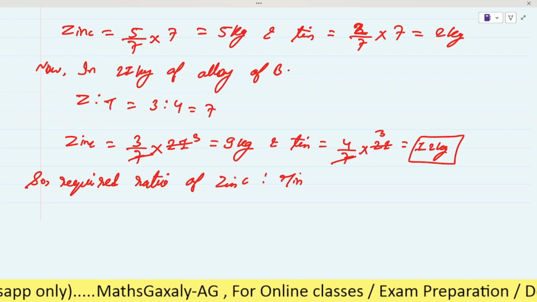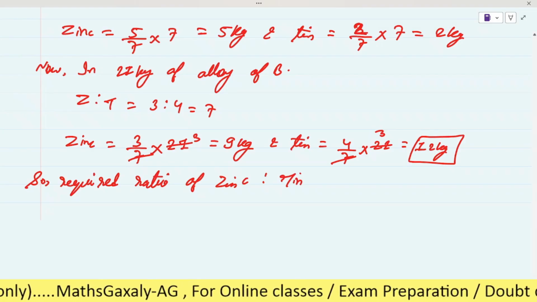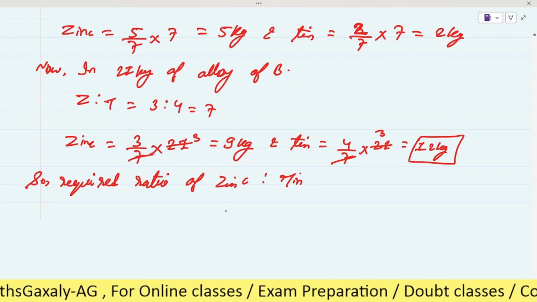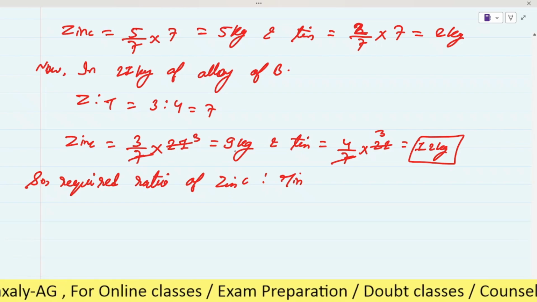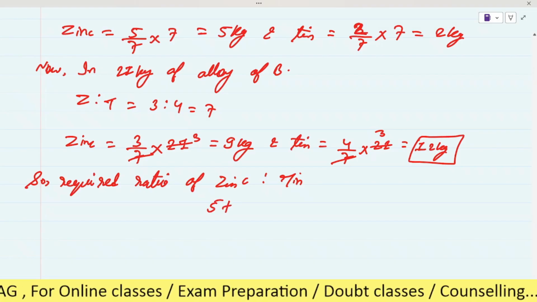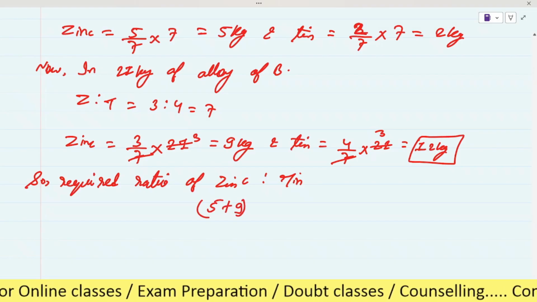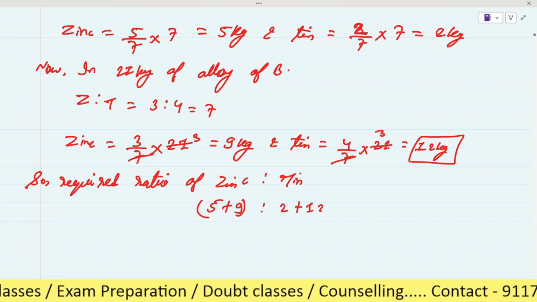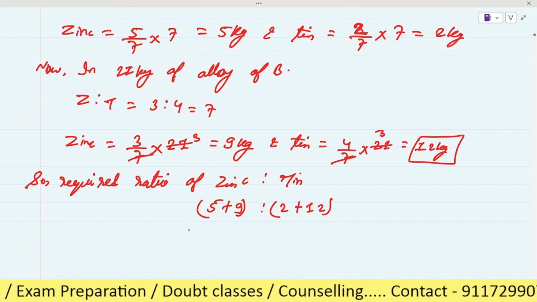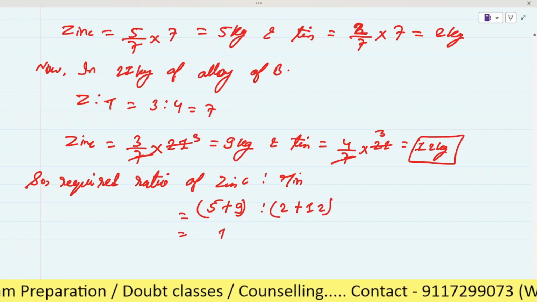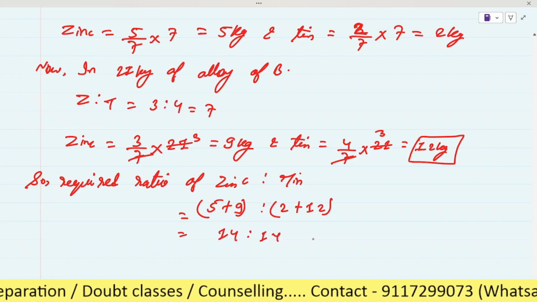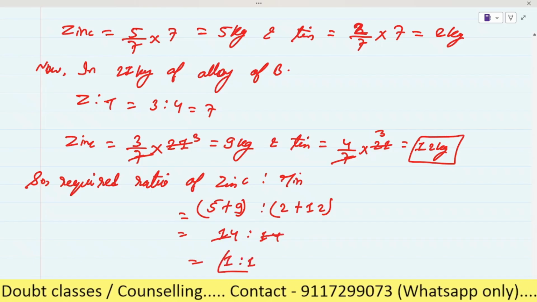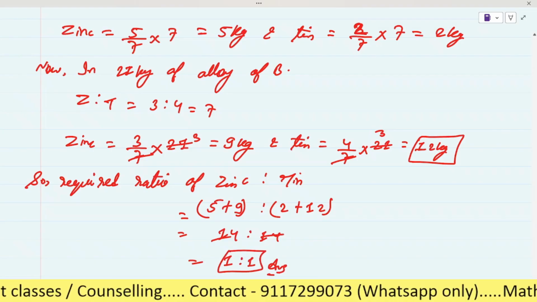As here we are adding these two mixtures, what will be the new ratio of zinc and tin in the new alloy? So we add the quantity of zinc: in the first one it is 5 plus in the second one it is 9. In the first one the tin was 2 kg plus in the second it is 12 kg. So 5 plus 9 is 14 is to 14. When you solve it, 14 14 cancel, 1 is to 1. So the new ratio will be 1 is to 1.